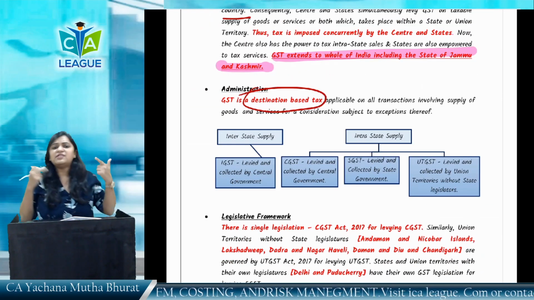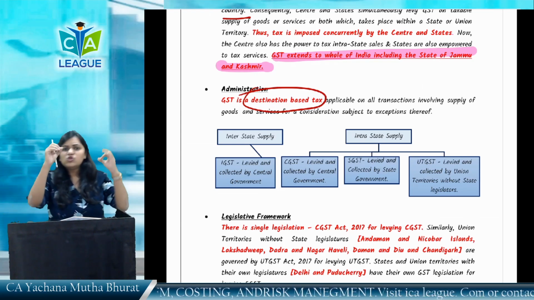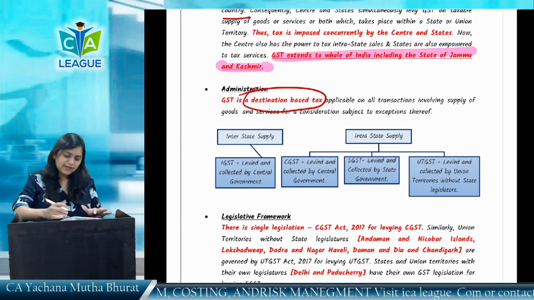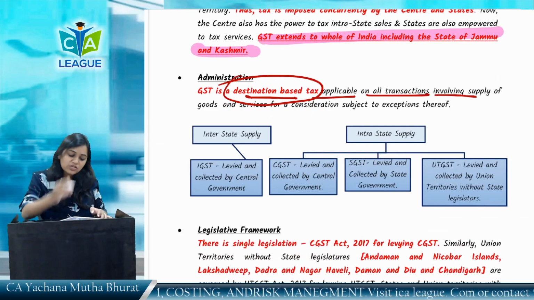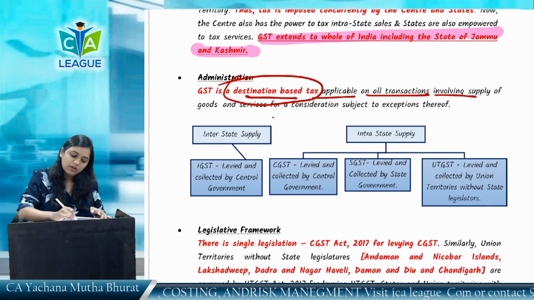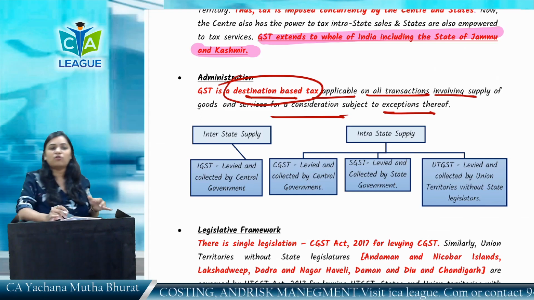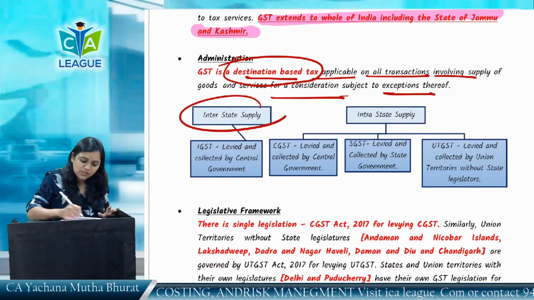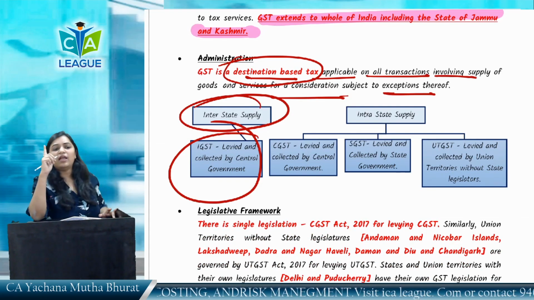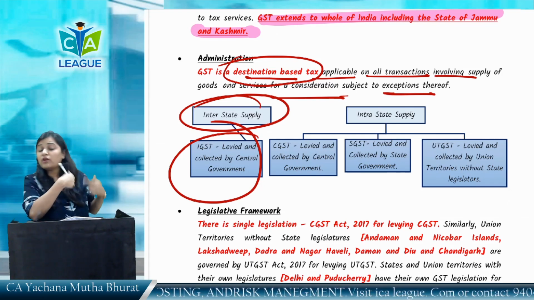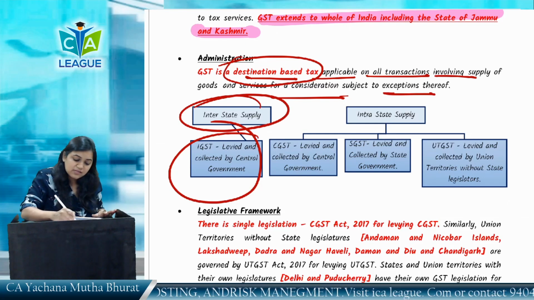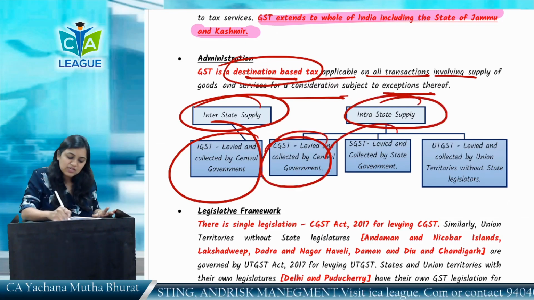As we have discussed, GST is what? Destination based. What do you mean by destination based? Consuming state will get the revenue of taxes. So GST is a destination based tax applicable on all transactions involving supply of goods or services for a consideration, subject to exceptions. In case of interstate transaction, as we discussed, IGST is to be levied and collected by central government, and it will be apportioned with whom? Consuming states.